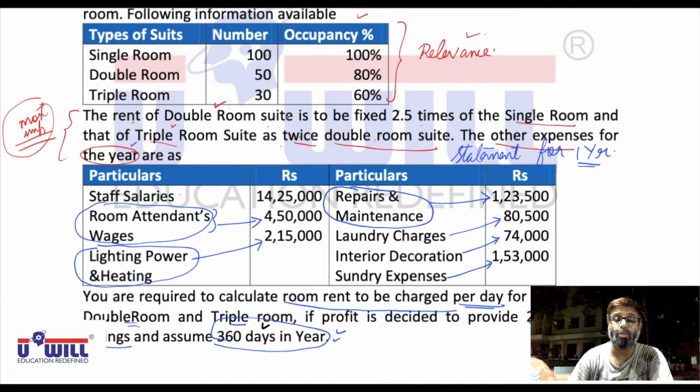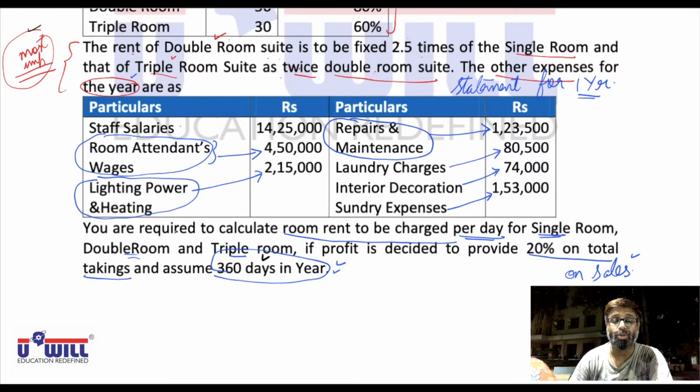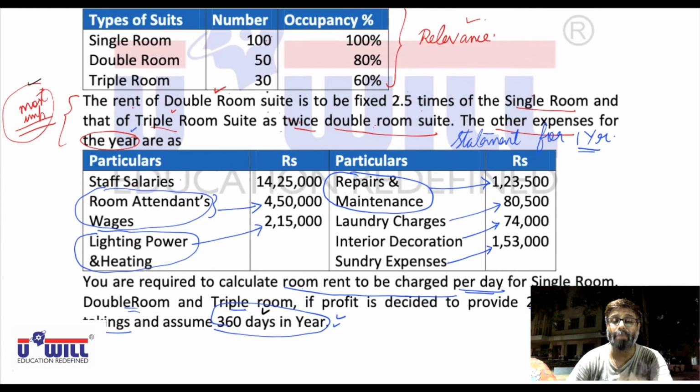The rent of double room suite is to be fixed at 2.5 times of single room, that of triple room as twice of double room. This is the most important part in this question, and this is what is asked in the main answer also. We are required to calculate room rent to be charged per day for single room, double room, and triple room. So the rent which we charge for single room, double room, and triple room should be in such a manner that double room's rent is 2.5 times of single room and triple room's rent is double of double room, twice of double room. The other expenses for the year are as follows.